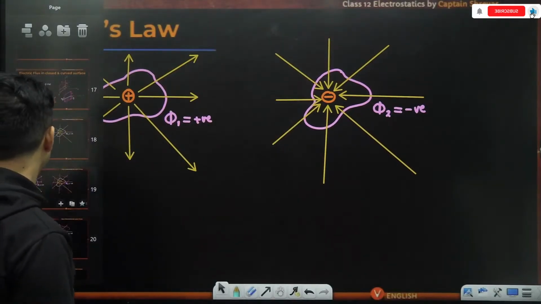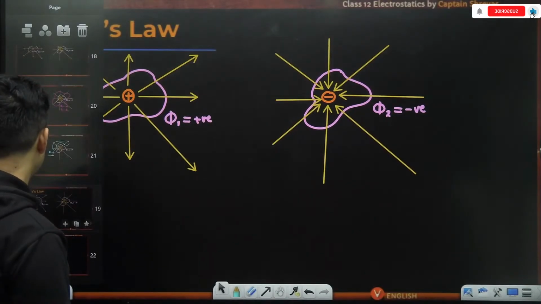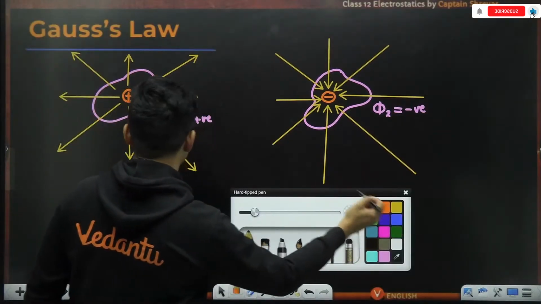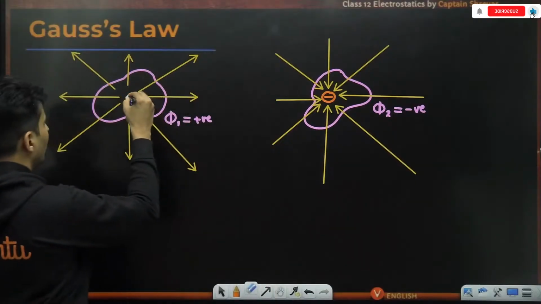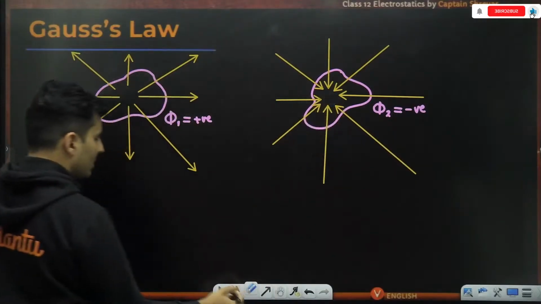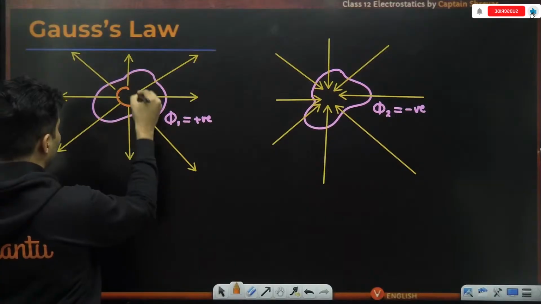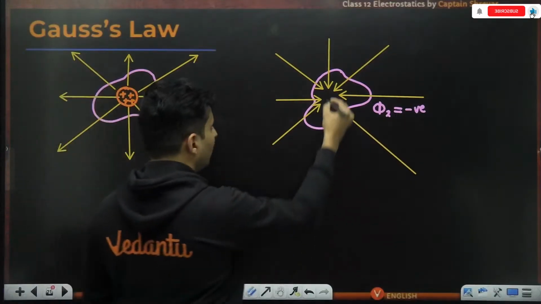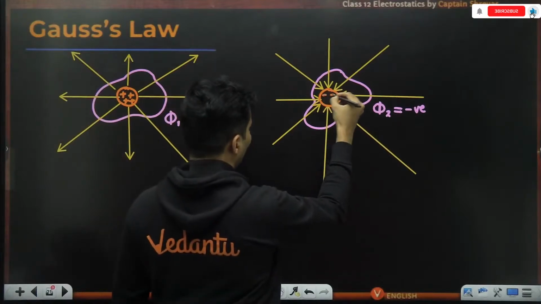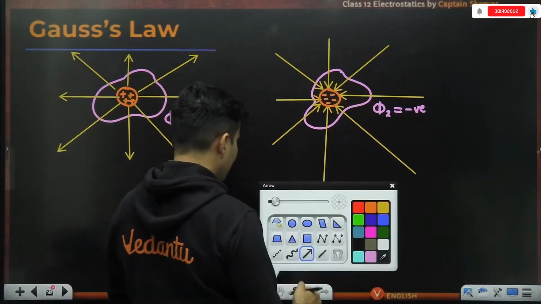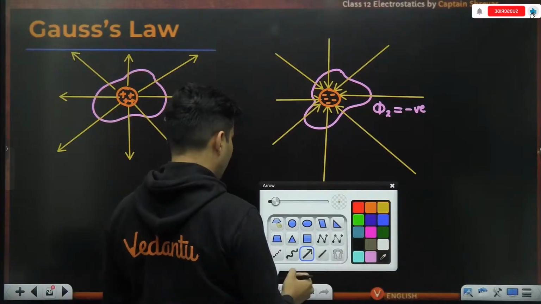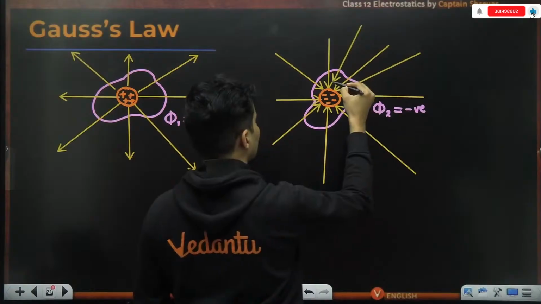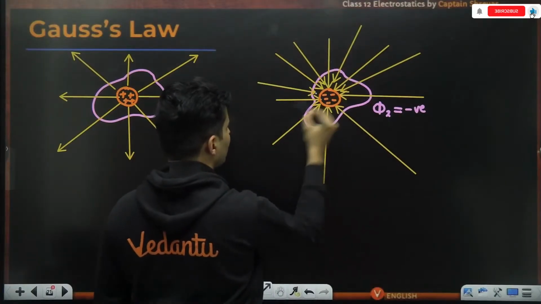One more thing, and this is the last thing over here. Imagine somebody changed the value of this charge, made it more positive, and made this one more negative. The only thing that will happen is that the number of field lines will increase, of course, because more charge is there.